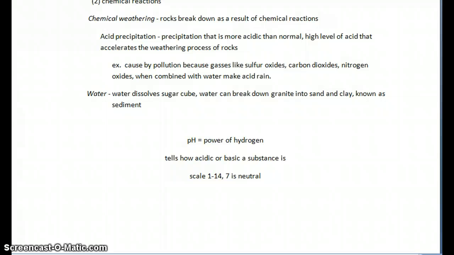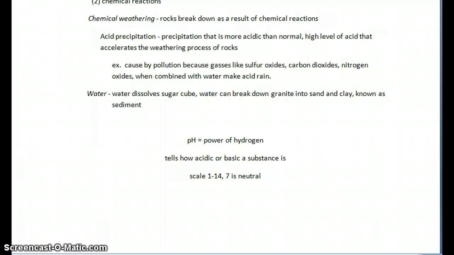Acid precipitation. Precipitation that is more acidic than normal. A high level of acid accelerates the weathering process of rocks. For example, it is caused by pollution, because gases like sulfur oxides, carbon dioxides, and nitrogen oxides, when combined with water, make acid rain.